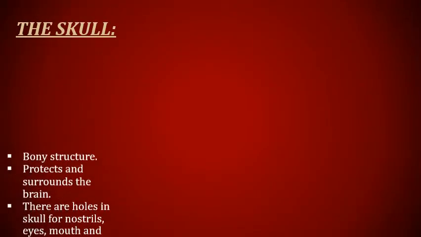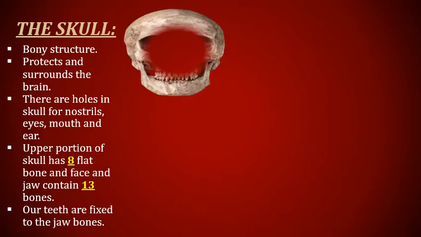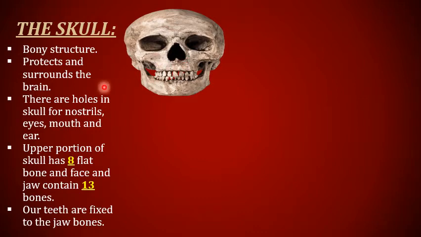The first main part of the skeleton is the skull. Here are some of the points. As you can see, it's a bony structure. It means it is made up of bones. So you can see how hard it looks. Point number 2 is that it protects and surrounds the brain. It gives protection and surrounding to the brain.